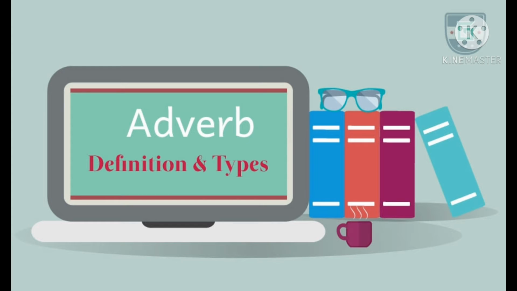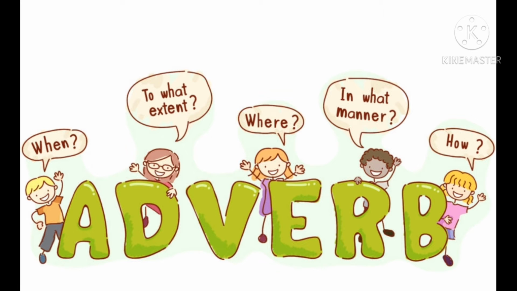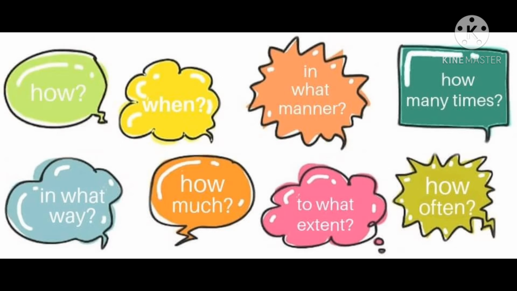So, to understand adverbs, we need to know its kinds. Let's find out how many kinds an adverb has. Let's get started. Adverbs can be of different types depending on the function they perform in a sentence.